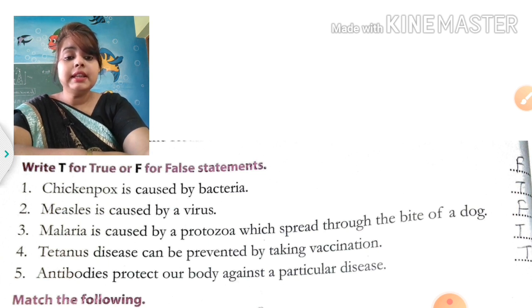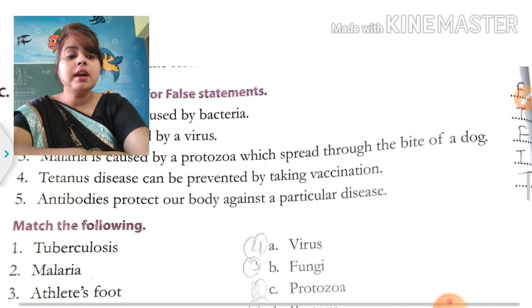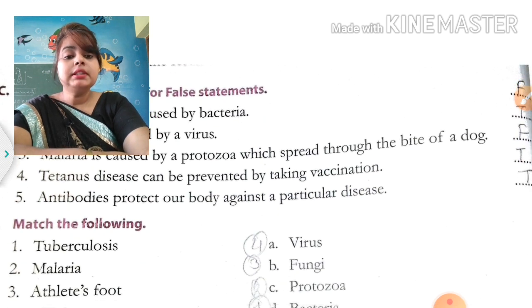Third, malaria is caused by a protozoa which is spread through the bite of a dog. Malaria is caused by the female Anopheles. That's why this one is also a wrong statement. Tetanus disease can be prevented by taking vaccination. Yes, this one is a correct statement. Antibodies protect our body against a particular disease. This one is also a correct, true statement.